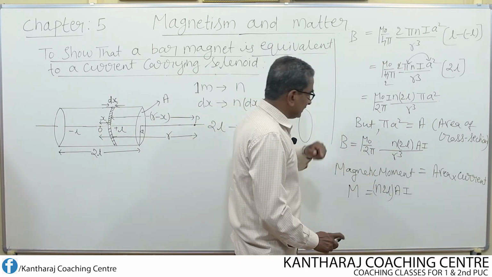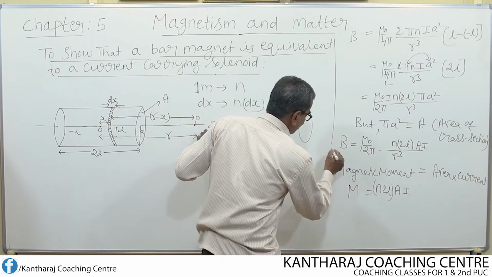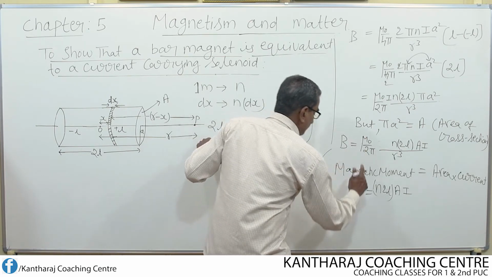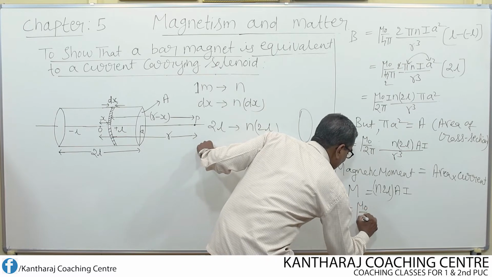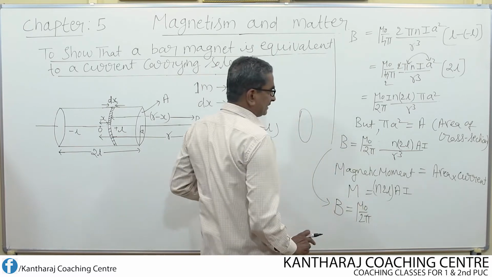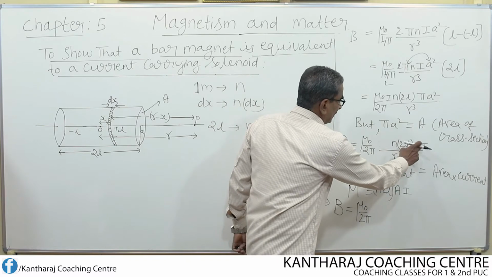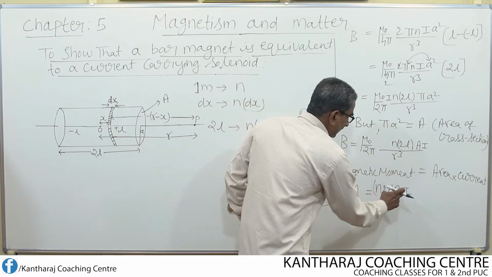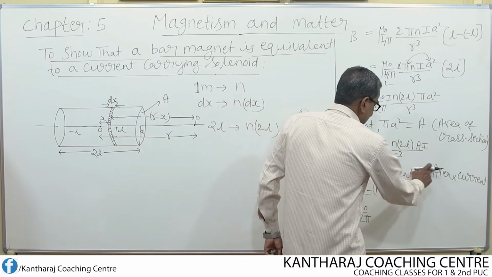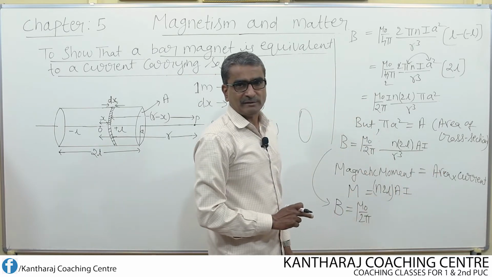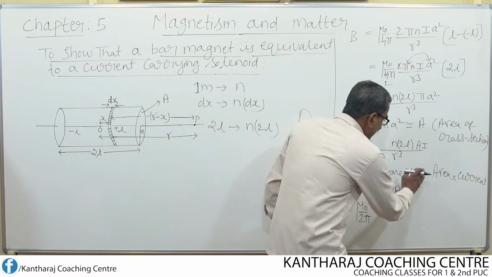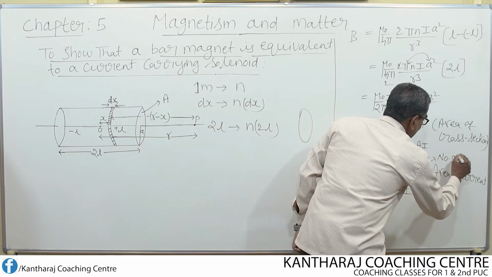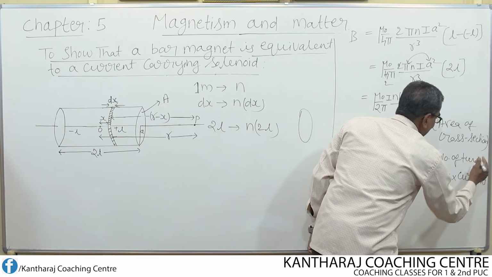If I substitute that in this equation now, what do I get? This equation now becomes B equal to mu naught over 4 pi, I retain mu naught over 2 pi as it is. For n into 2L into A I, what can I substitute? Here this is the basic definition of magnetic moment which I have used. But here I have to use the number of turns present in the solenoid also.